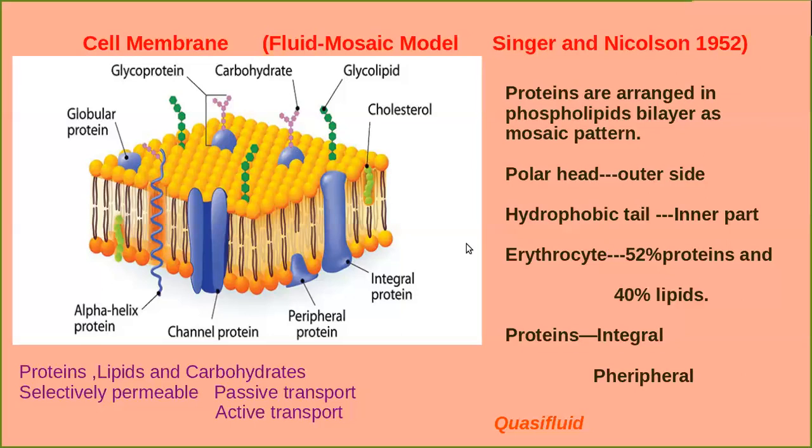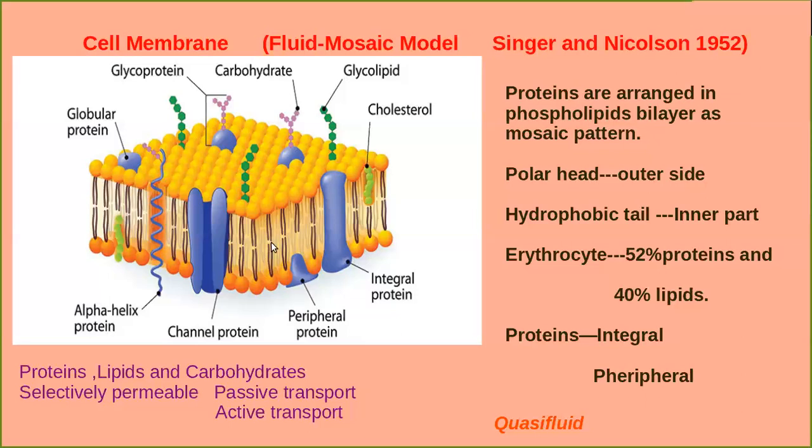Okay, this is one of the latest and widely accepted models of the plasma membrane. This model we call the fluid mosaic model, proposed by Singer and Nicholson in 1972. According to this model, you can see that the proteins are arranged in the phospholipid bilayer.